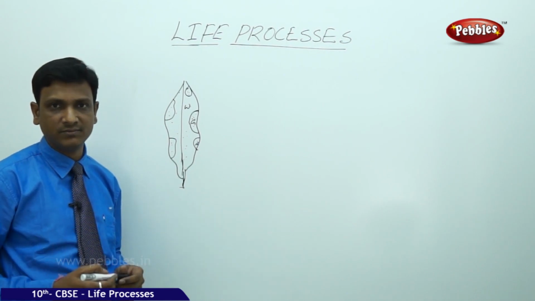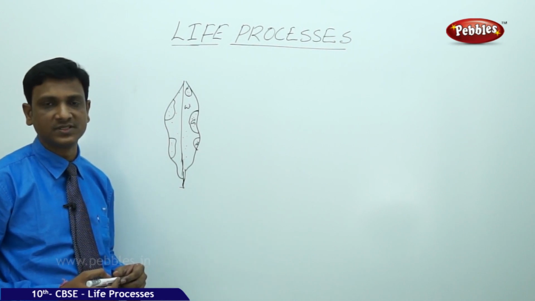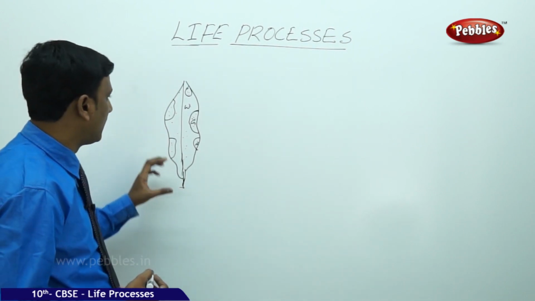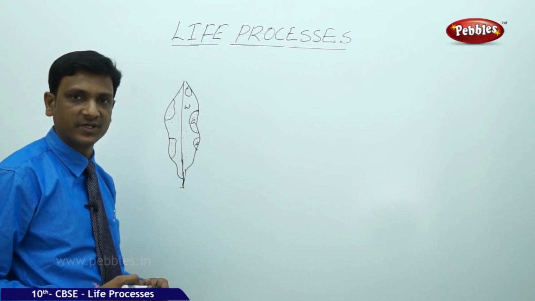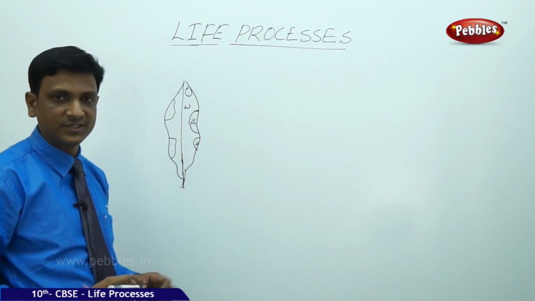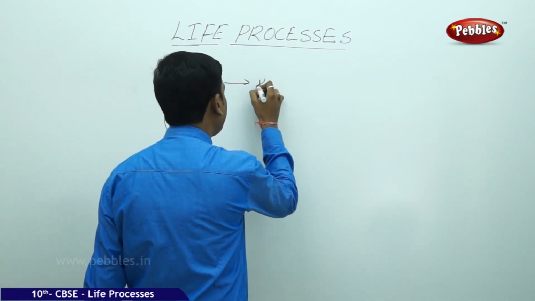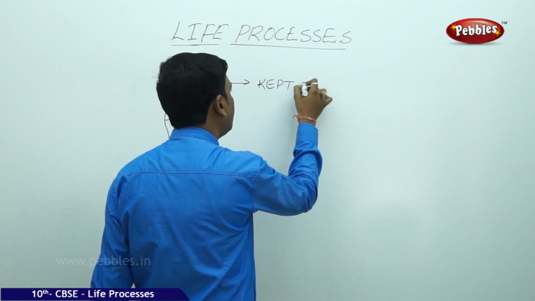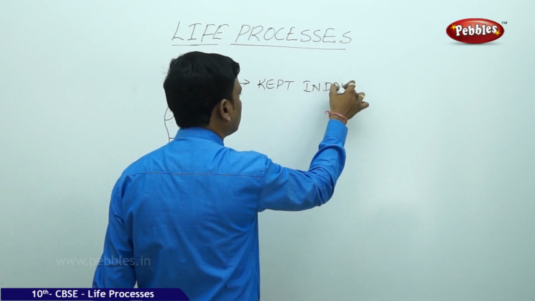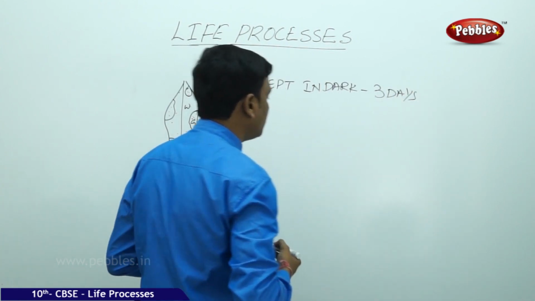What do we need for our activity to prove that chlorophyll is necessary for photosynthesis? We need a plant with variegated leaves. We can take some croton with variegated leaves. We need a potted plant. First, this potted plant has to be destarched, so it should be kept in dark for 3 days.